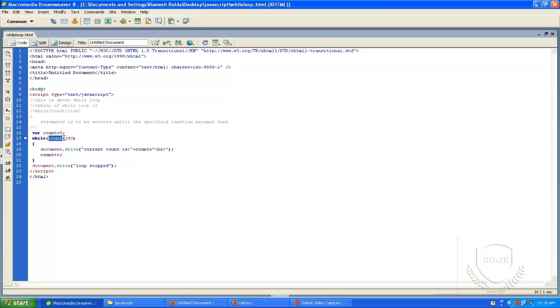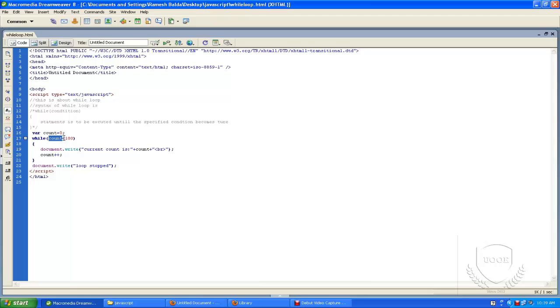And we use the while loop when you don't know in advance how many times your block of code will be executed. Suppose you are getting records from a database, you don't know how many records there are in the database. At that time you use this while loop. The while loop reads records until the end of the file.